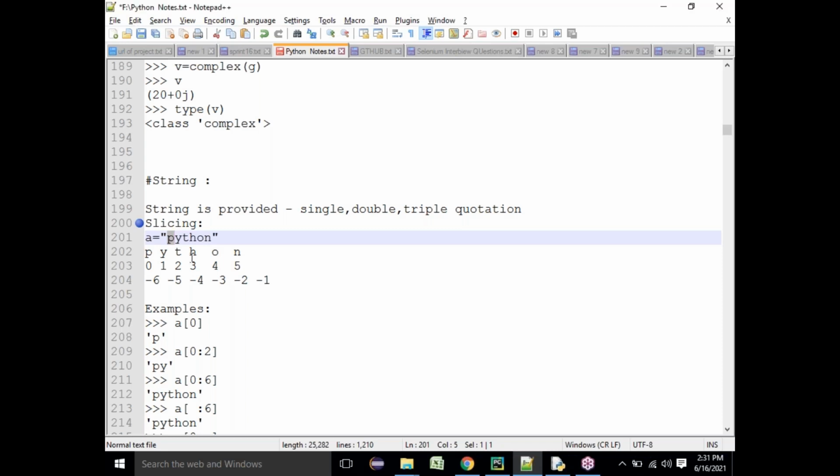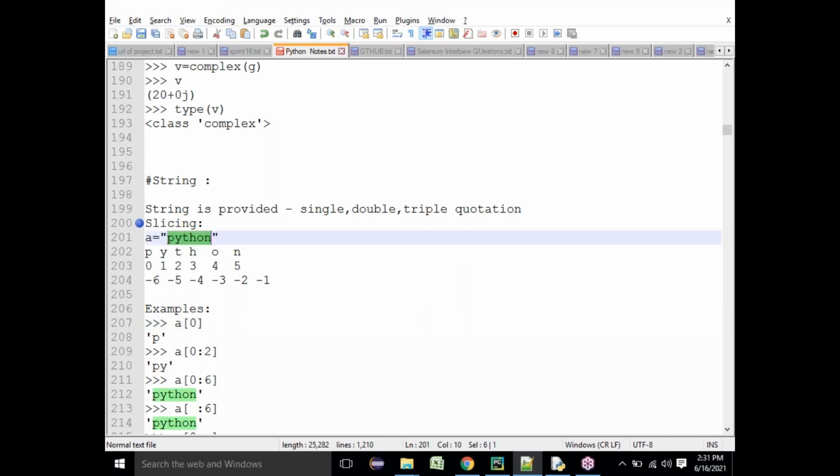0 means the index. The index will start with 0, so p will be 0. If I say a of 1, y will come. a of 2, t will come. a of 3, h will come. a of 4, o will come. a of 5, n will come. So if I say a of 0, it is going to retrieve me p, because I have a string data type.